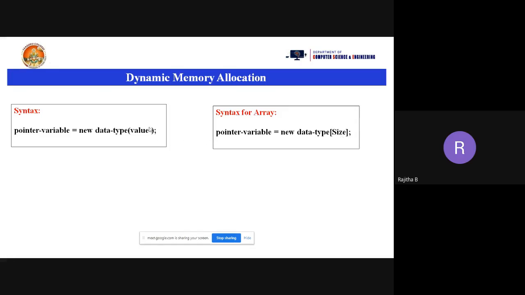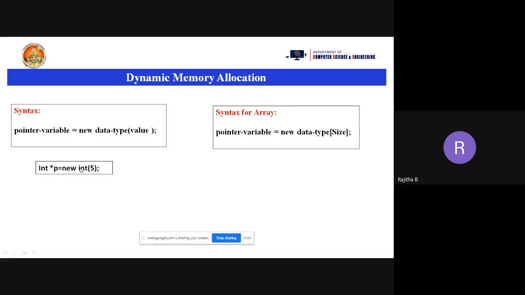Here we are using the parentheses. In parentheses we need to mention the value or variable name, but for the array we need to take the square brackets. In square brackets you need to mention the size of your array. Let us take one example for these two syntaxes. Now I'm taking int *p equal to new, the keyword and operator, and what is my data type here? Integer. And what is the value here? 5. What is the type of 5 here? Integer.